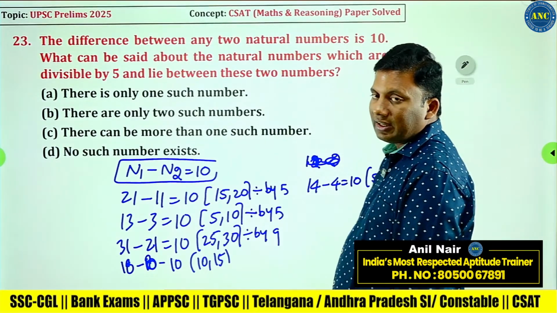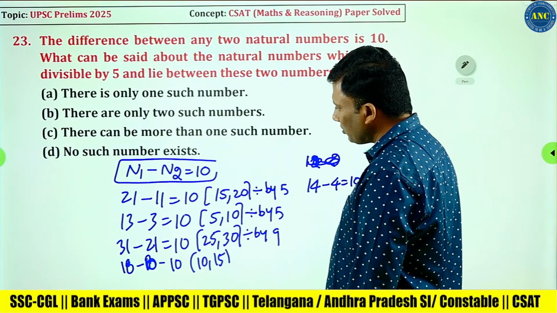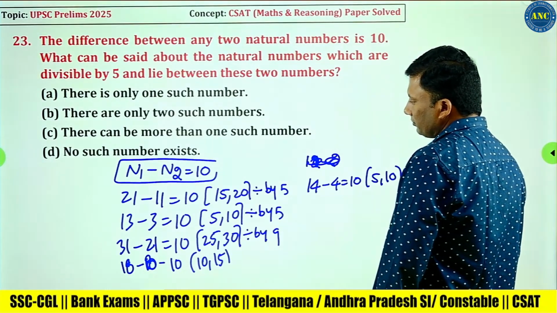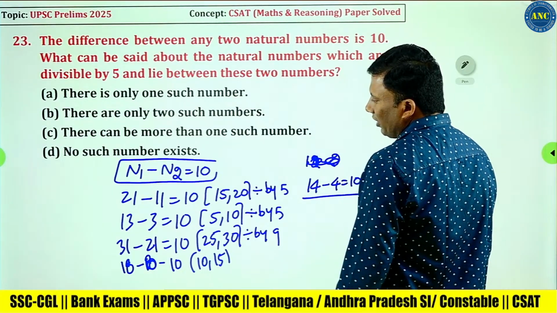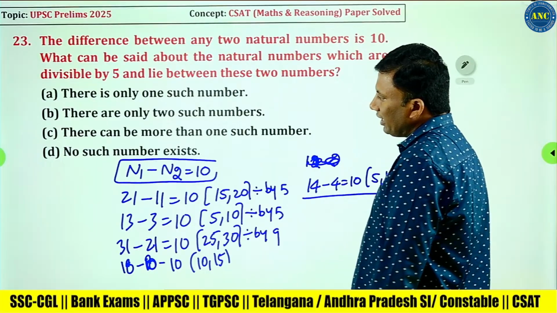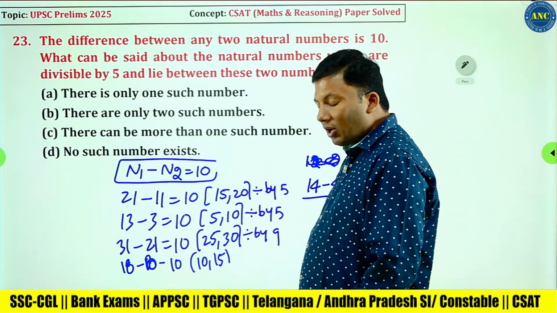Again we get 10, and we get 5 comma 10. Suppose I take 13 minus 3. I require one number, where between them there is only one such number. I am getting two numbers in all the cases.